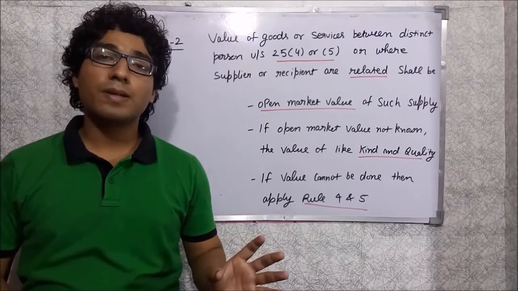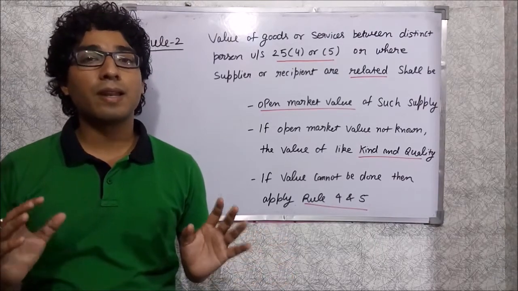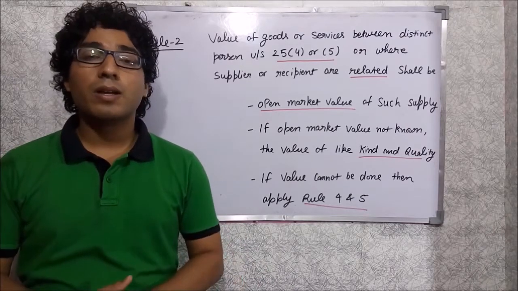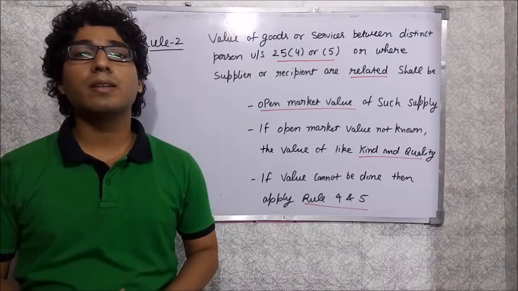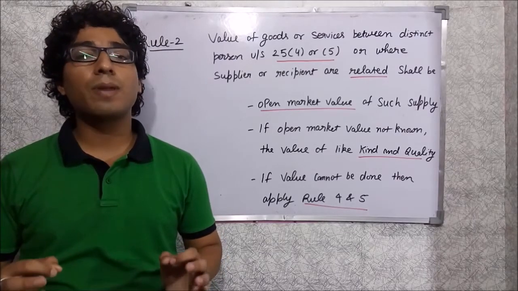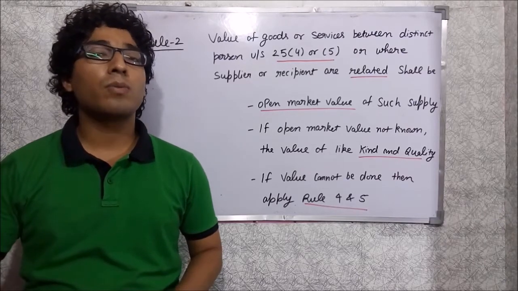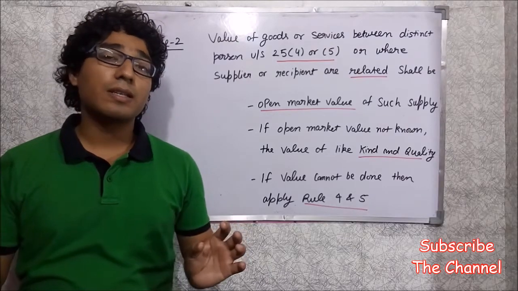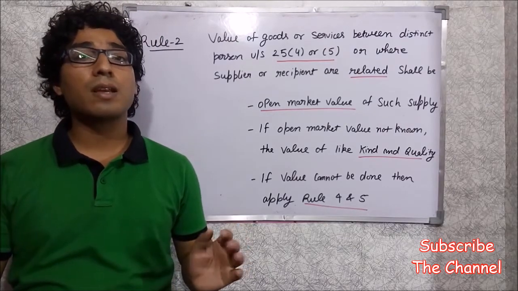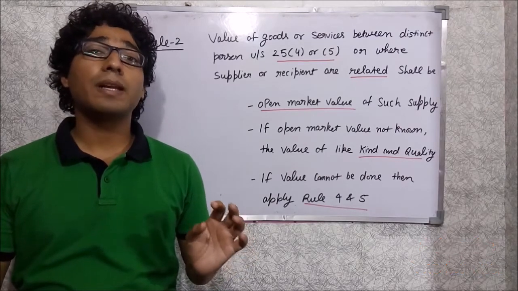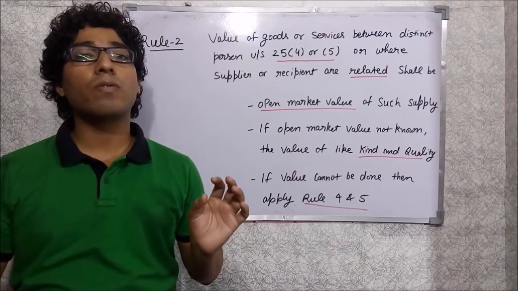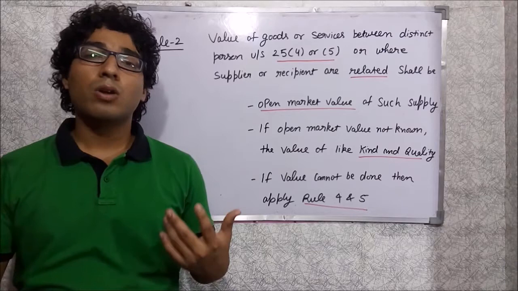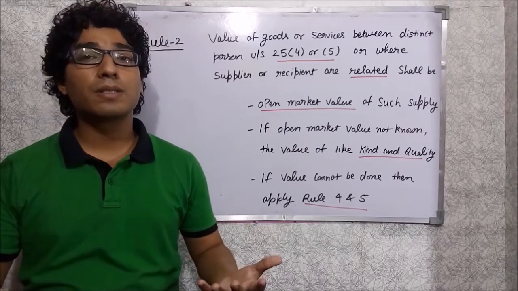The meaning of related person is the same as provided under the explanation to section 15. And for distinct person, under GST you have to register for every single place of business from which you make supply. Suppose you have two branches, one in Delhi and one in Uttarakhand. You have to register under GST separately for both branches, and both will be treated as the business of a distinct person. So if you have two branches and you are the one owner, those two places will be treated as distinct persons under GST.